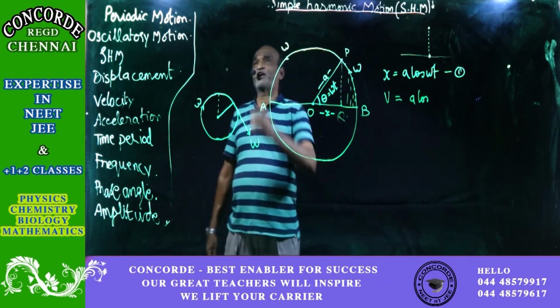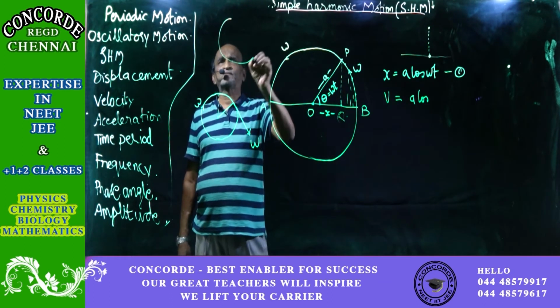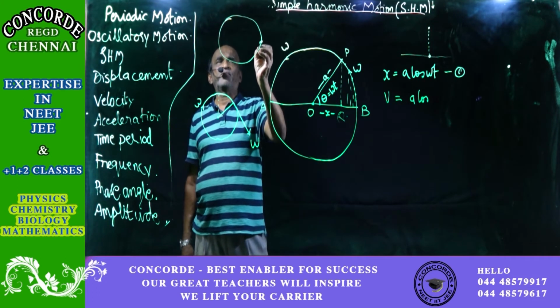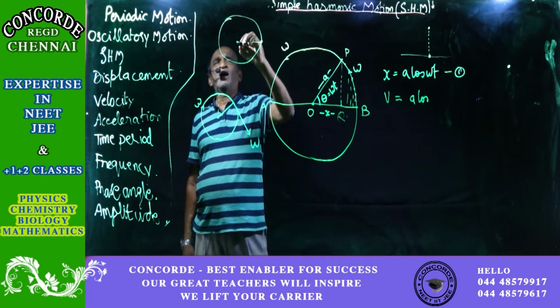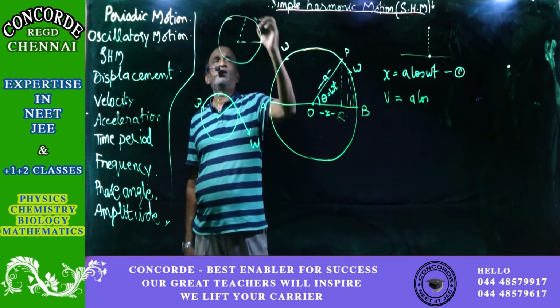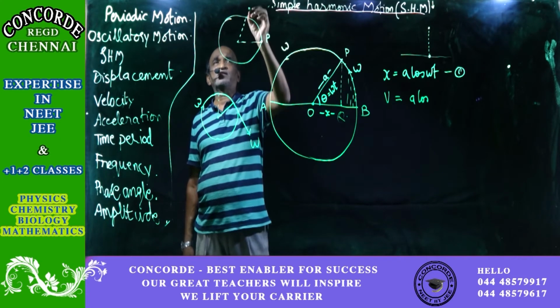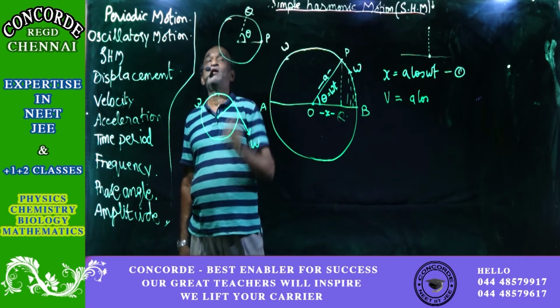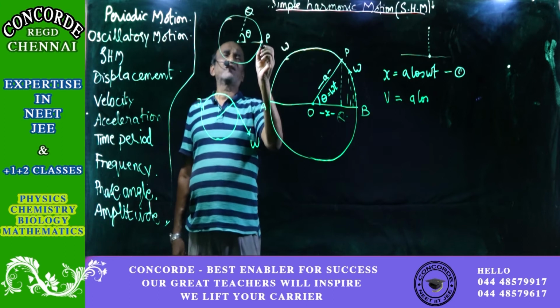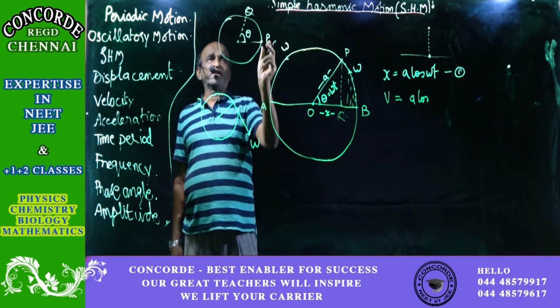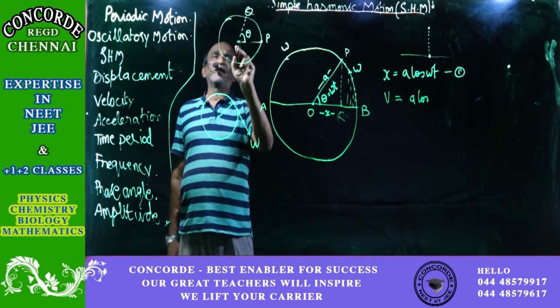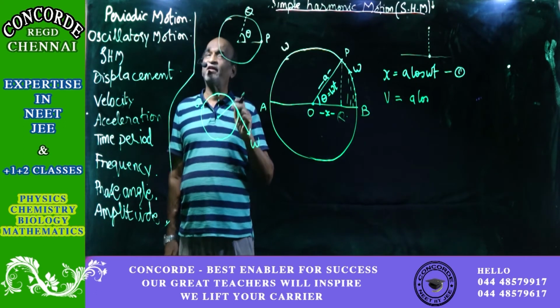All of you would have studied before that when a particle moving in a circle starts from any point P and covers an angle theta to reach Q, the arc covered during that motion is PQ. That is the distance covered. And any one you take is a radius.